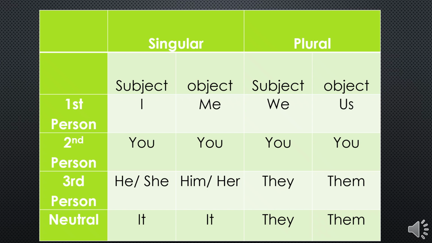So first person singular subject is I, object is me, plural subject we, object is us. Second person is always you, whether singular or plural, whether subject or object. The third person, singular, subject he or she, object him or her, and plural, subject they, then plural, object them.